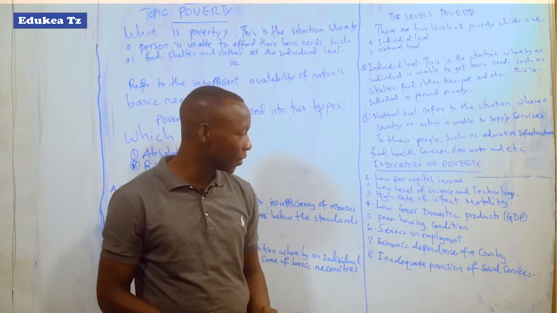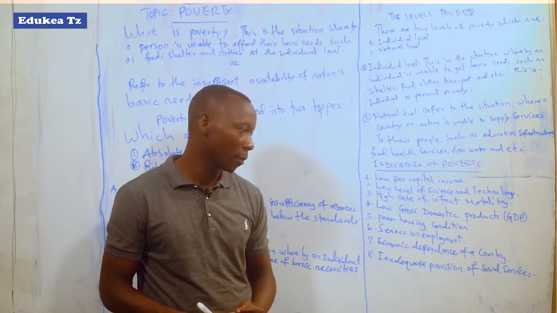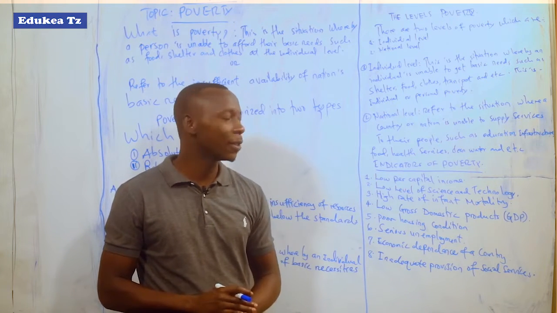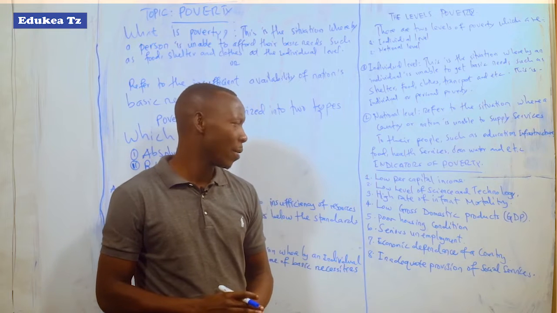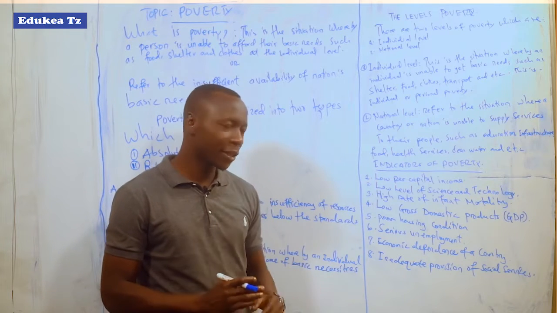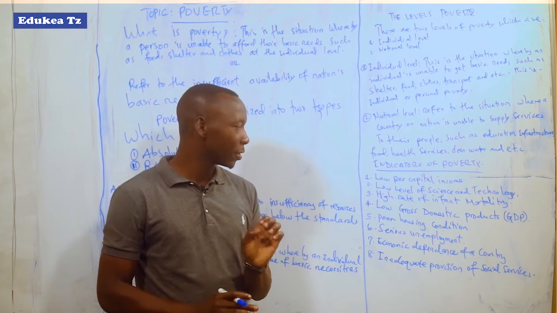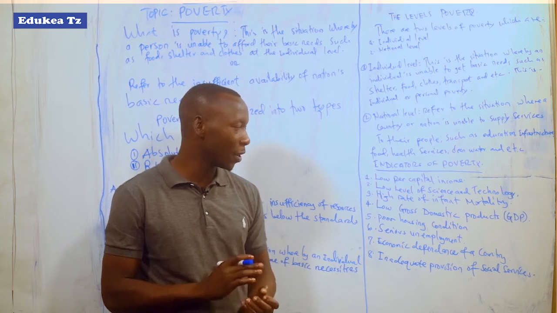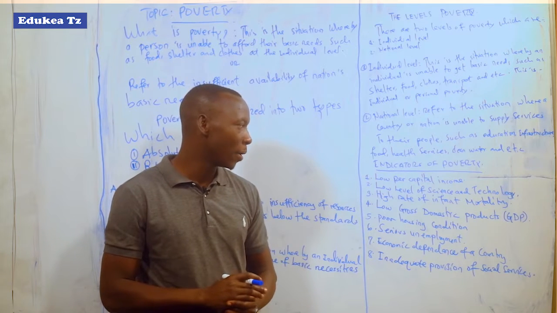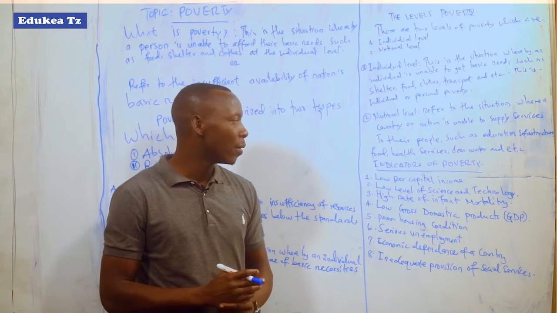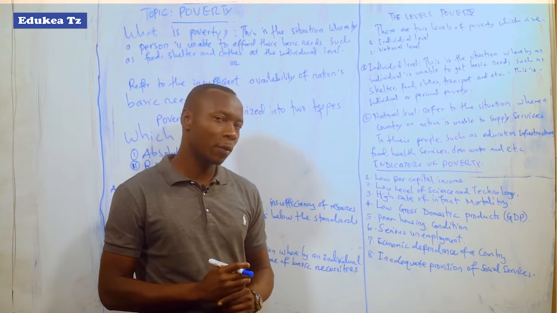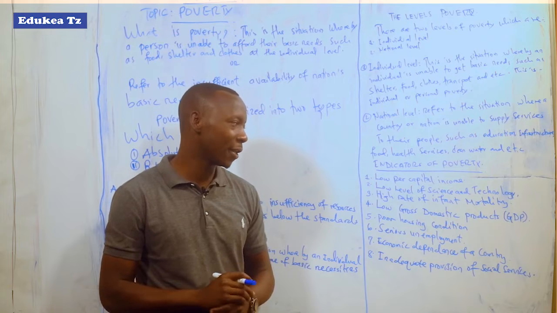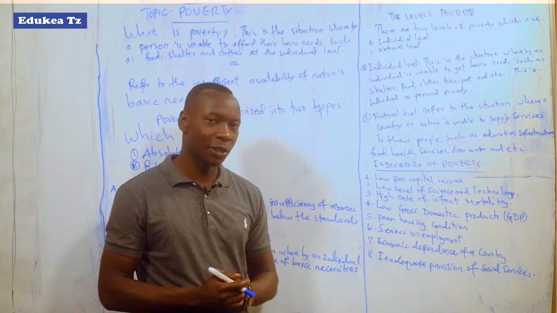The second point is low level of science and technology. In most developing nations, science and technology is still a problem, whereby the nations do not use higher science and technology, but still use low science and technology because of failing to afford the money to purchase higher machines and to improve their technologies.